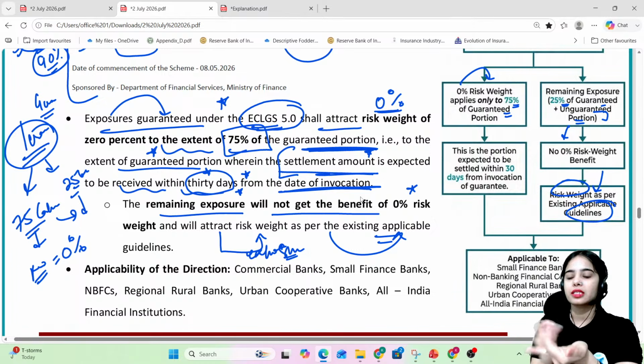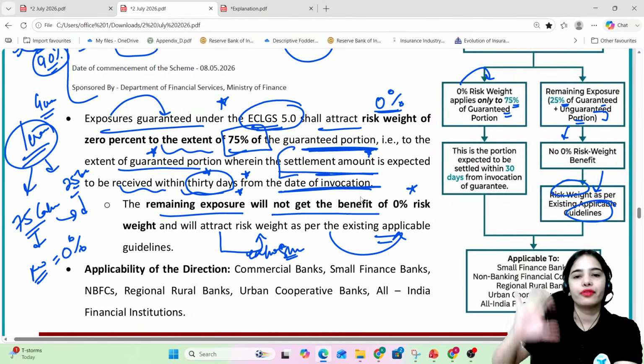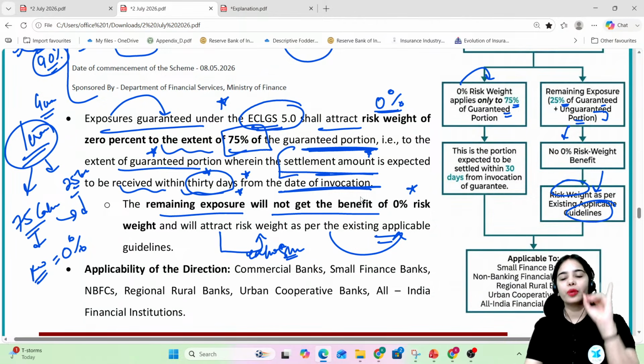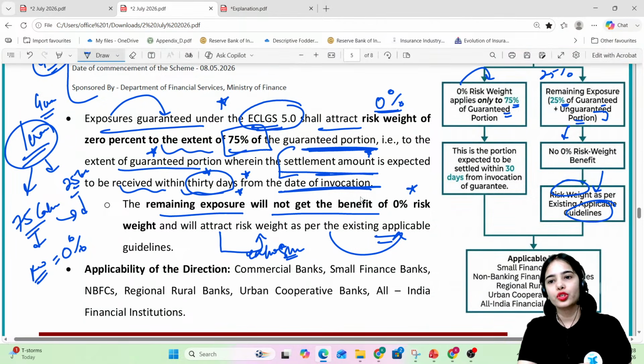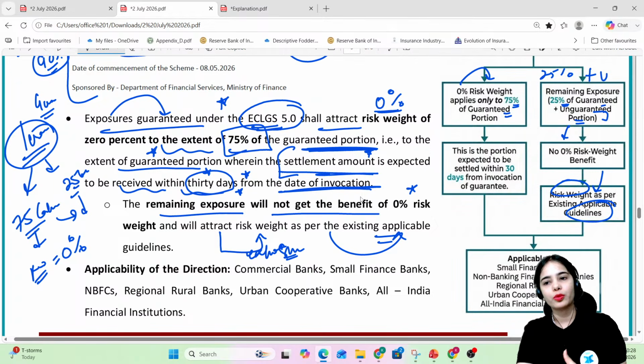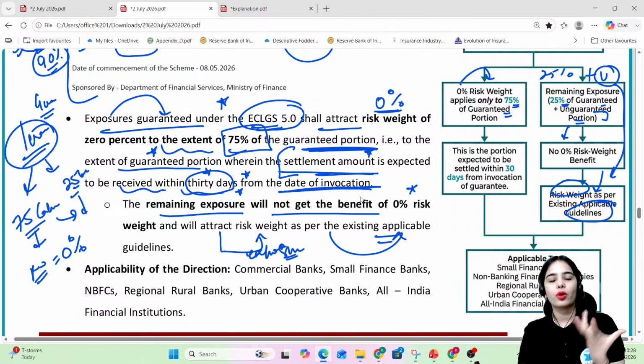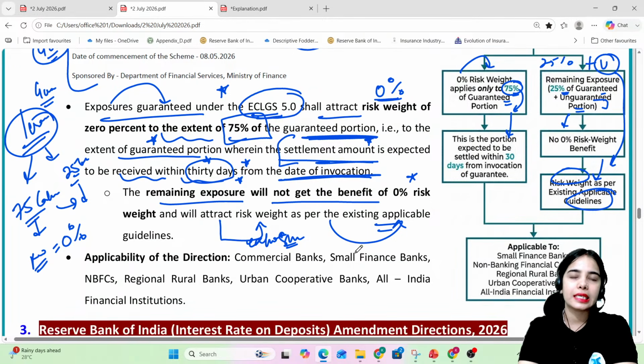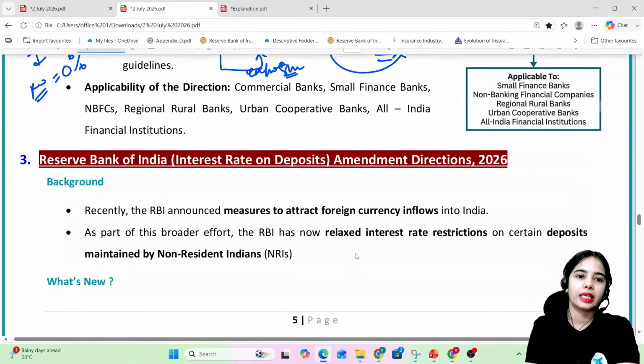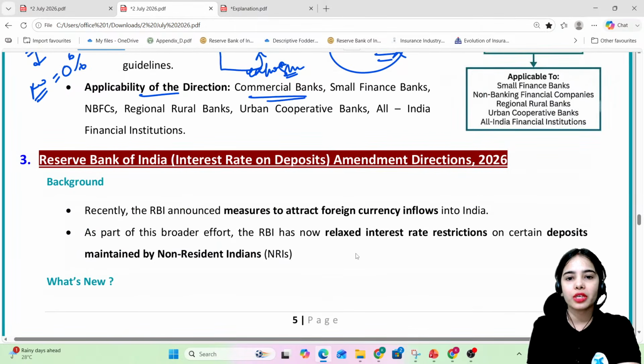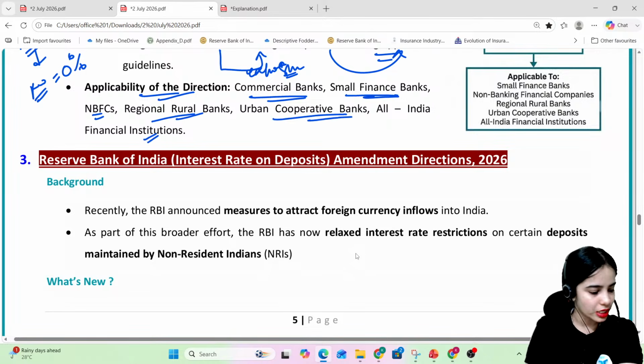For the MSMEs, the risk weight can be 75%, 85%, 150% on the basis of different criteria. So the 25% of the guaranteed portion and the unguaranteed portion completely will have the risk weight on the basis of the applicable guidelines, while the 75% of the guaranteed portion has the risk weight of 0%. For the ECLGS 5.0, this is the idea. Applicability of the direction: commercial banks, small finance banks, NBFCs, RRBs, urban cooperative banks, all India financial institutions.